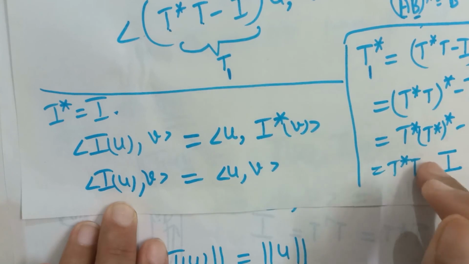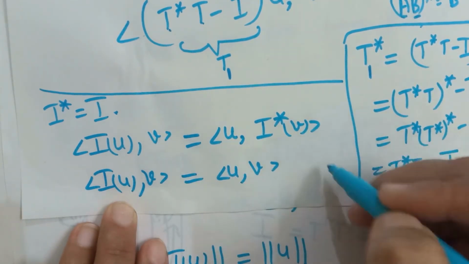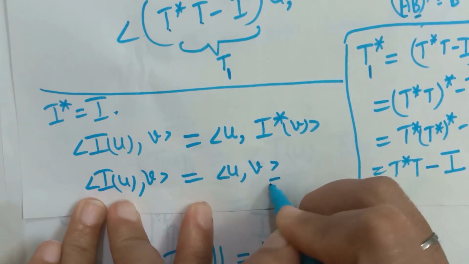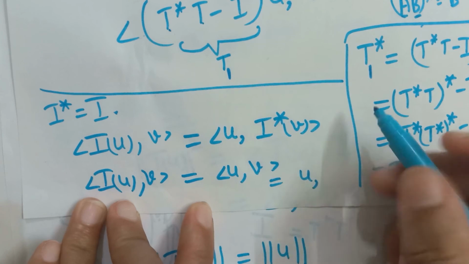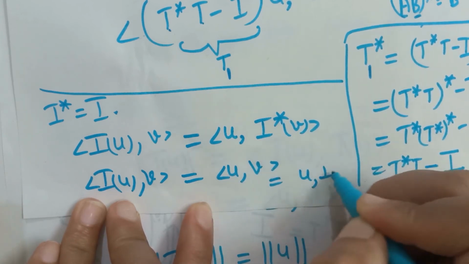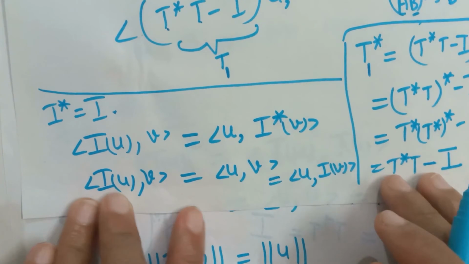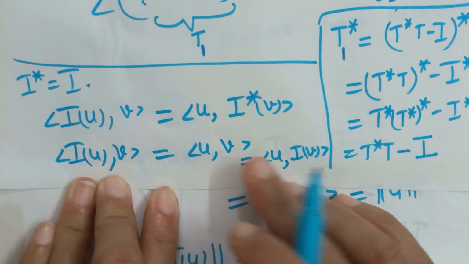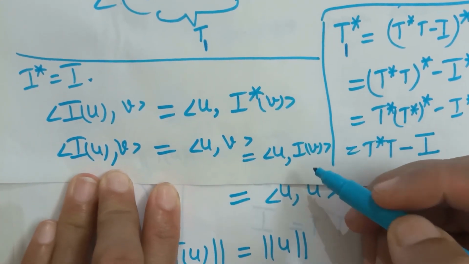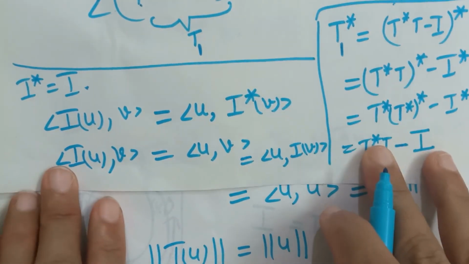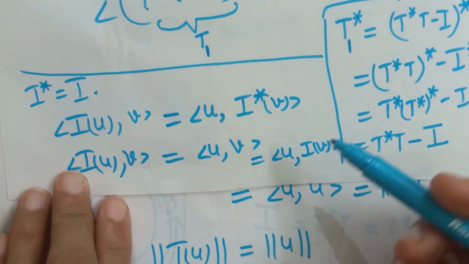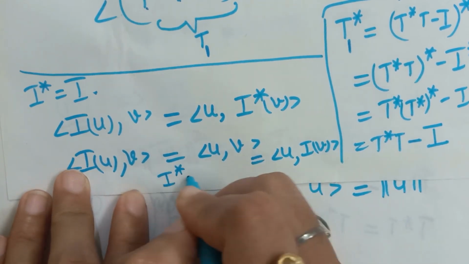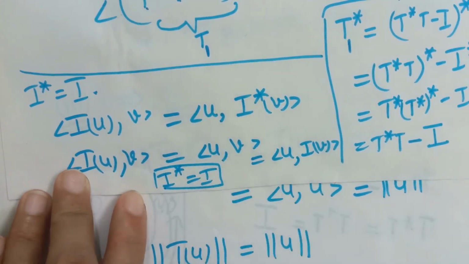When the LHS is the same, then the RHS is also the same. Because we have to compare the operators, I can write v as I of v, because I is the identity operator, so I of v will be equal to v itself. So comparing the RHS and using the uniqueness of adjoint, both are adjoint of I, and the adjoint is always unique, so that means I star is equal to I.